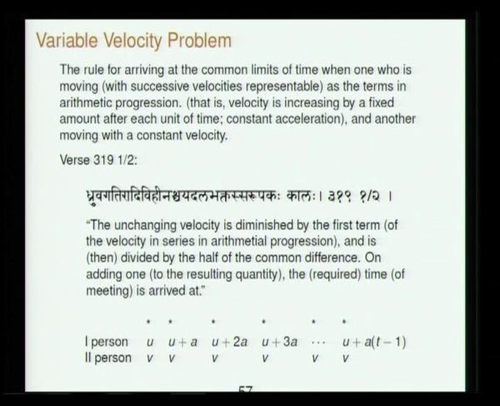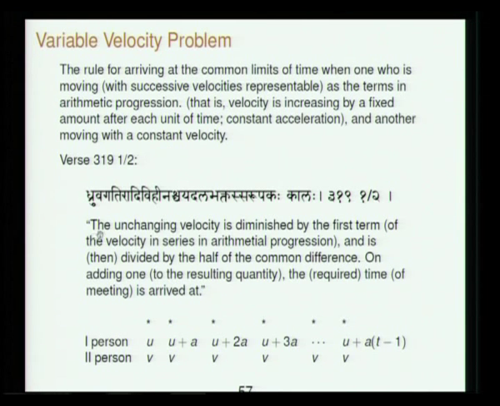And then lastly, I will discuss the variable velocity problem, somewhat related to a physics kind of problem. So, the rule for arriving at the common limits of time when one who is moving with successive velocities representable as the terms in the arithmetic progression. So, that is velocity is increasing by a fixed amount after each unit of time. So, that is some kind of a constant acceleration, and another moving with a constant velocity.